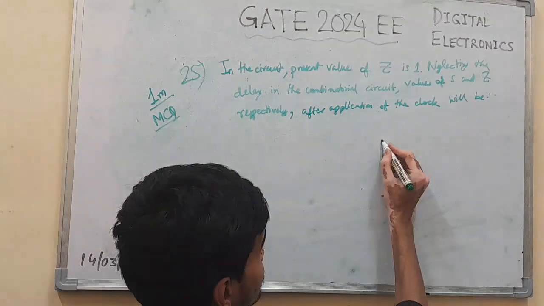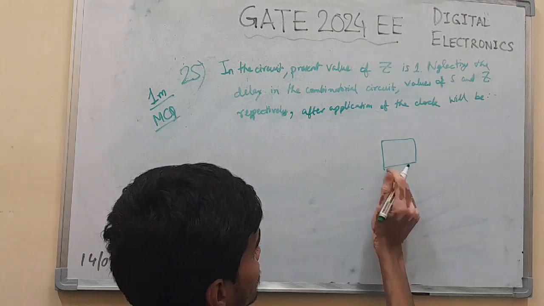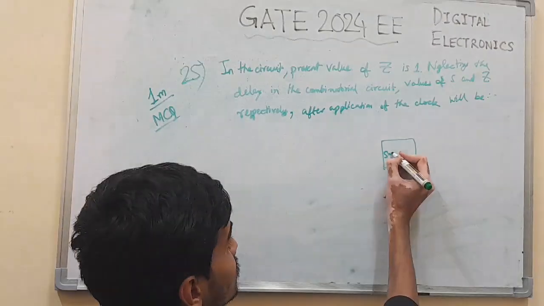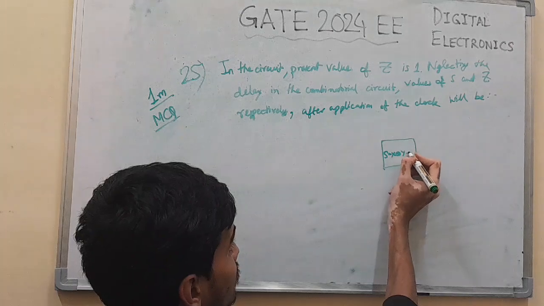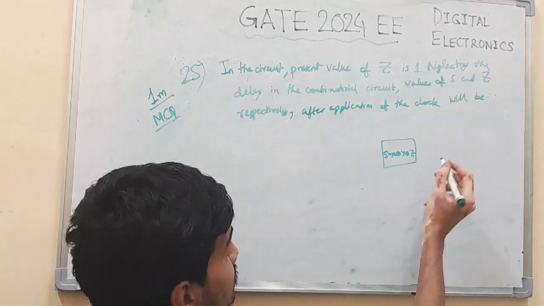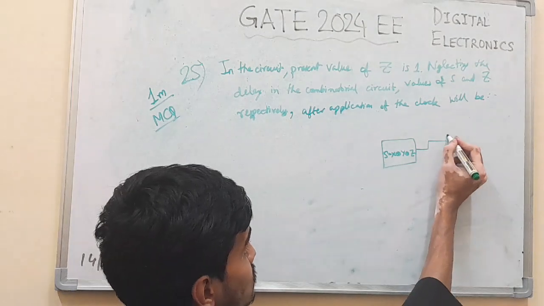The digital circuit is given as something like this. It is a combination of combinatorial as well as sequential circuit. X XOR Y XOR Z. There is a D flip flop also.